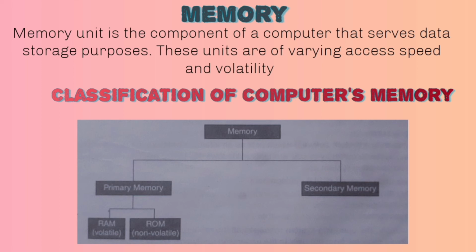Main memory is of two major types, the random access memory and the read-only memory. The RAM is volatile memory that stores instructions and data related to the program currently being executed. The RAM is volatile because it would lose all the information stored in it as soon as the power of the computer is switched off. Unlike the RAM, which allows both read and write operations, the ROM is read only, non-volatile memory. The ROM does not permit any write operation and is non-volatile because the information stored in it would be retained even after the computer has been switched off.